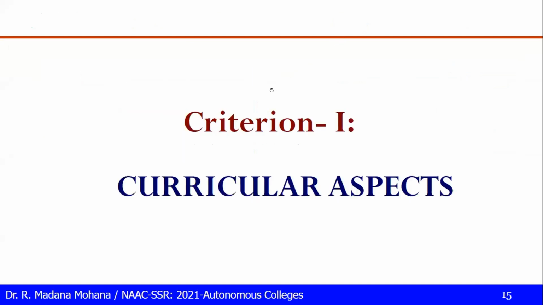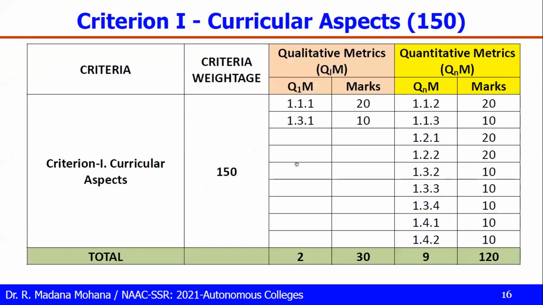Now move to criteria wise. So what are the documents that need to be maintained with respect to qualitative and the quantitative metrics? So criteria 1, curricular aspects. So this master table shows criteria 1, overall weightage, then qualitative metric numbers and their score, quantitative metrics, their numbers and score. So qualitative metrics, 2 metrics are there. So 1.1.1, 20 is the weightage, 1.3.1, 10.